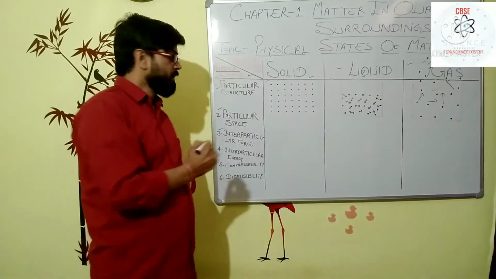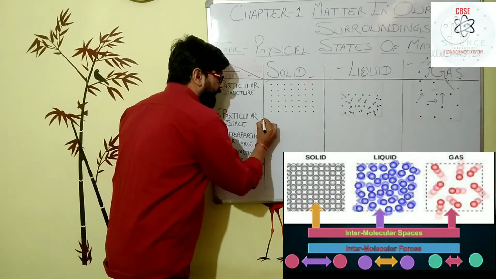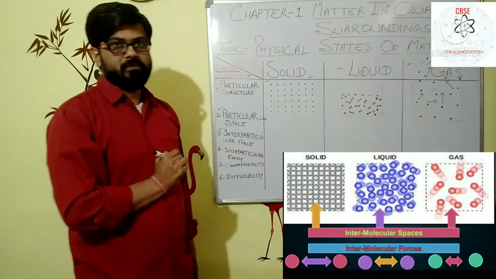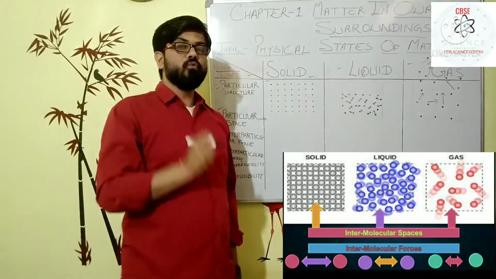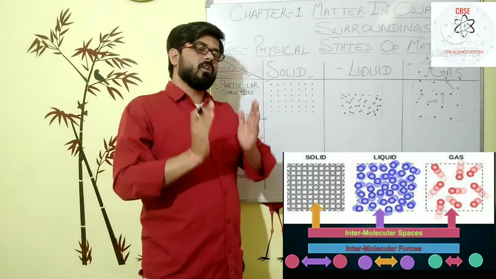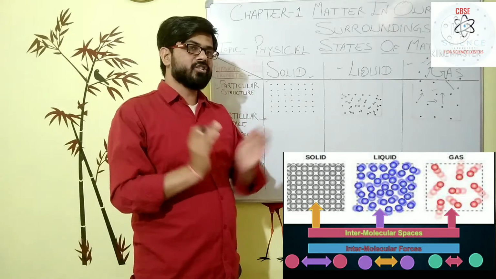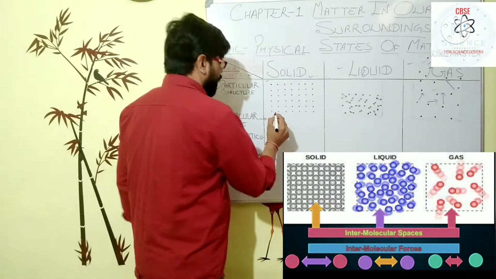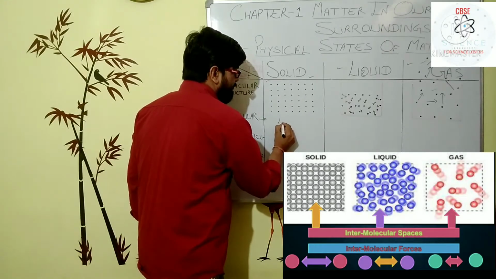So let us see how solids, liquids and gases differ on the basis of these physical properties. First, on the basis of interparticle space: in the solid phase, all the particles are arranged compactly, so there is very little space between them.